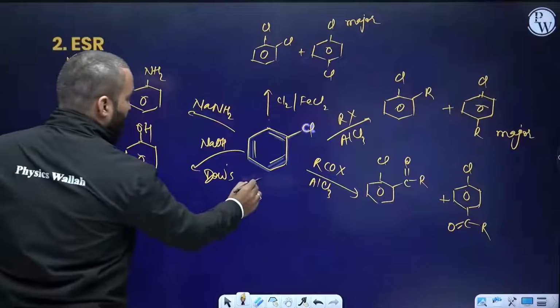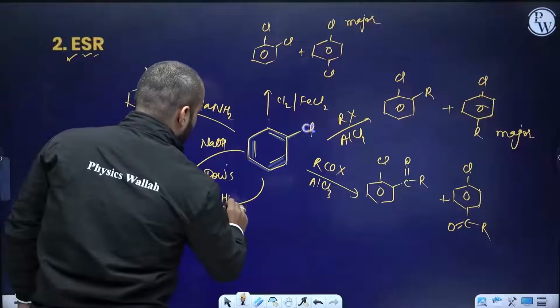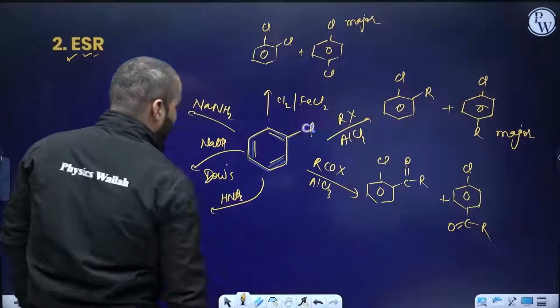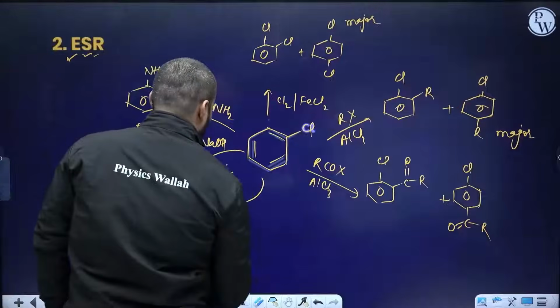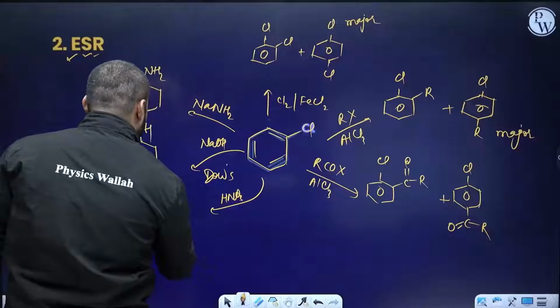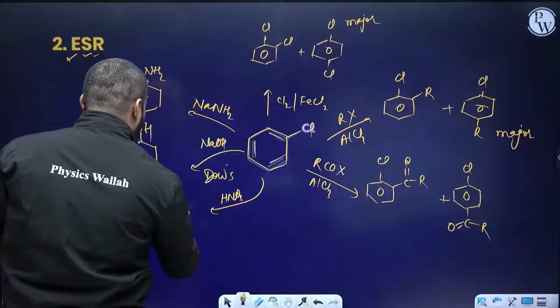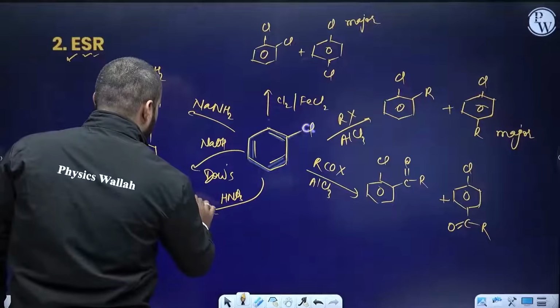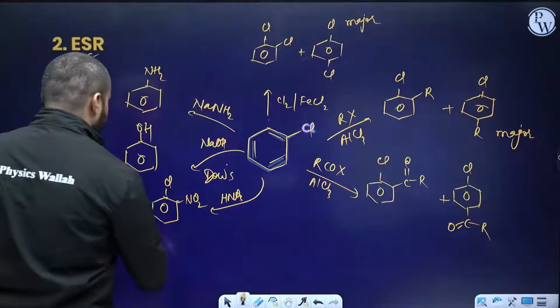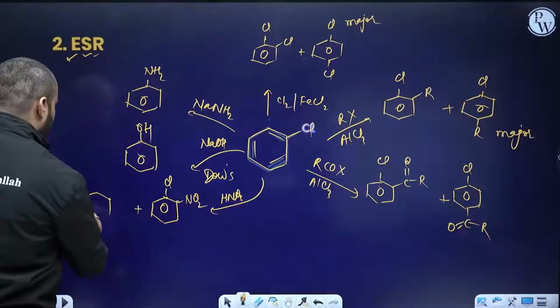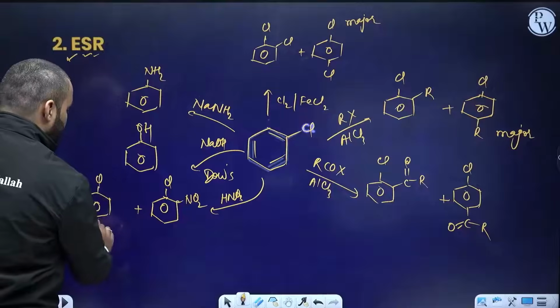Right? We can do sulfonation. We can do nitration also. Suppose I do the nitration with concentrated HNO3, you will obtain ortho and para product once again. You can have NO2 para. Various reactions can be done.